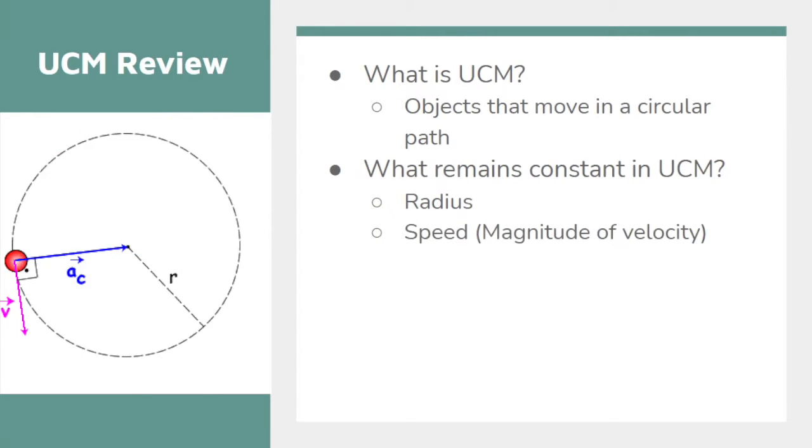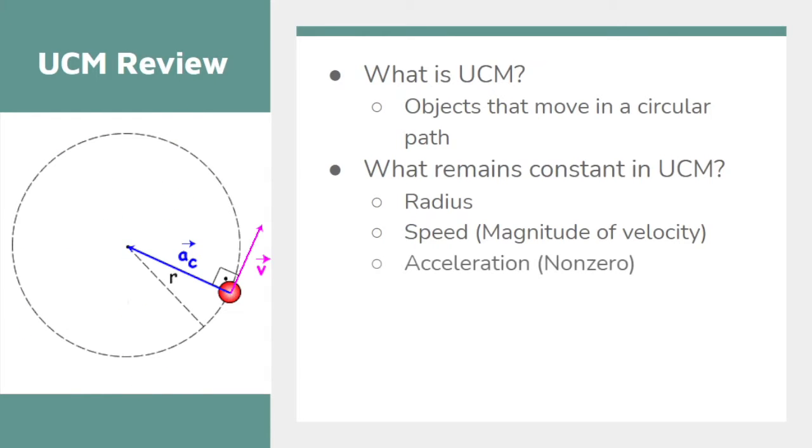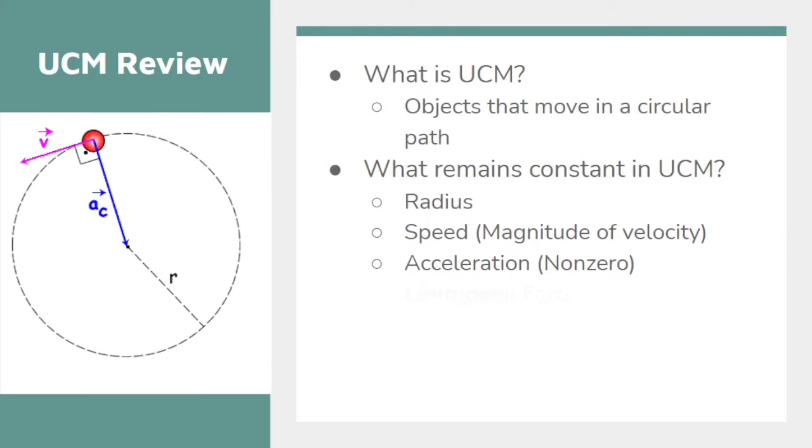It's also going to have the same speed. And we remember that speed is really just the magnitude of velocity, and magnitude meaning the absolute value, right? Next, we have our acceleration, and the acceleration also is not changing. Another key thing to note, though, is that our acceleration is not zero. Our acceleration is some value, but it's a value that is constant.